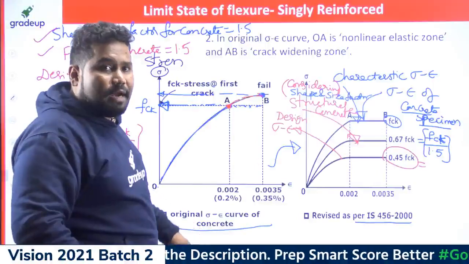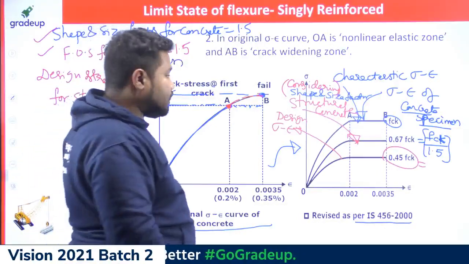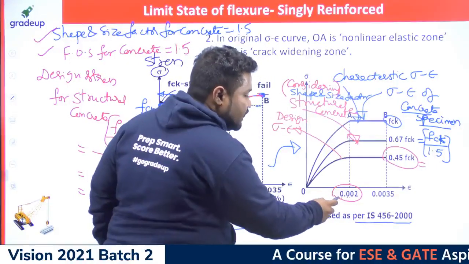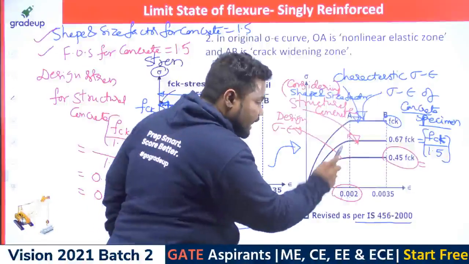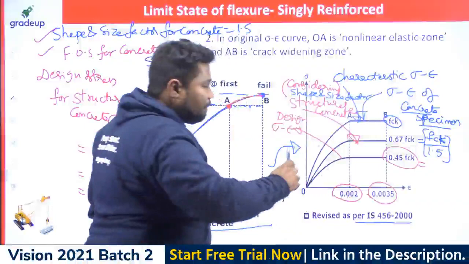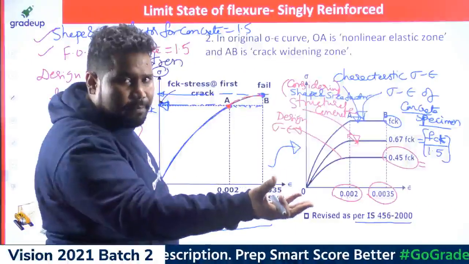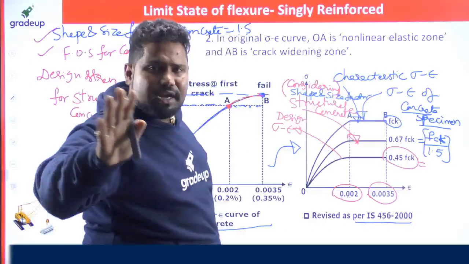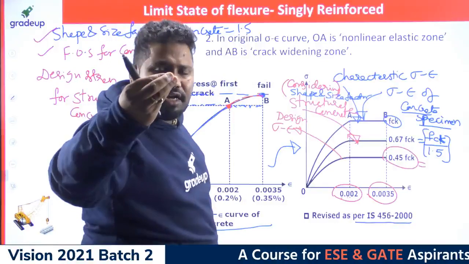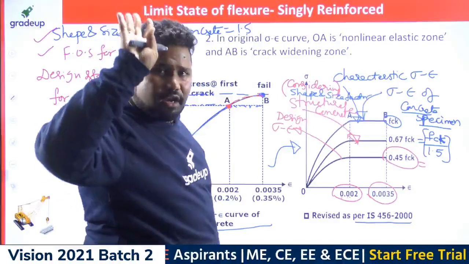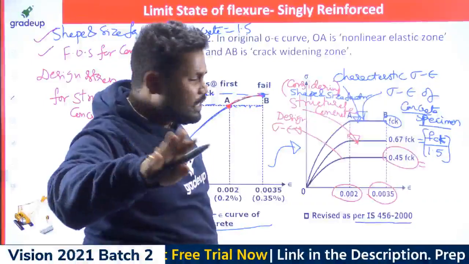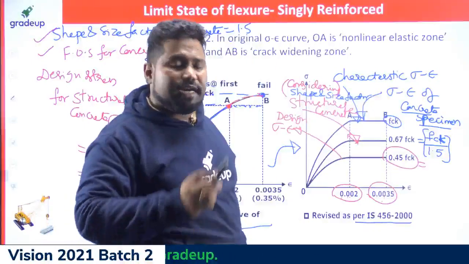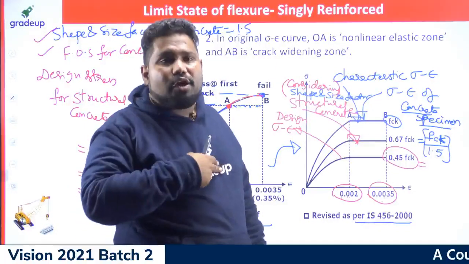Yes, Amar Pandit, it is 0.002 to 0.0035. 0.002 is the strain at first crack, which is nothing but the yield strain. 0.0035 is the maximum strain possible in concrete under compression, irrespective of the grade of concrete, except for special concretes. For ordinary or standard concrete, or even high strength concrete made of Portland cement, without addition of any polymers, the maximum strain allowed is 0.0035.